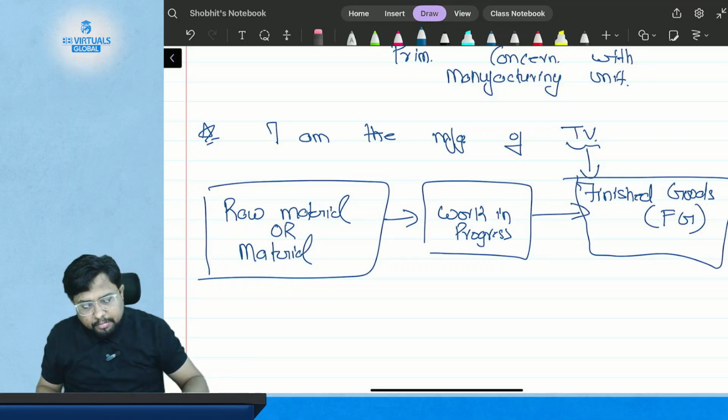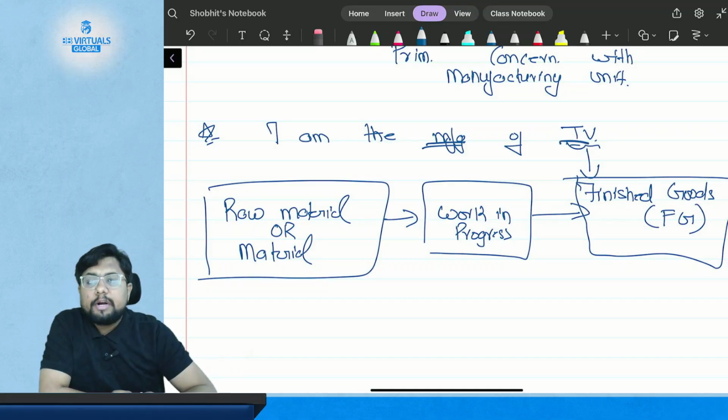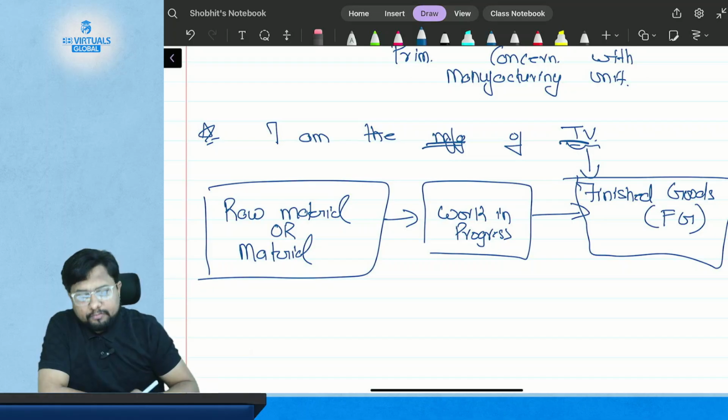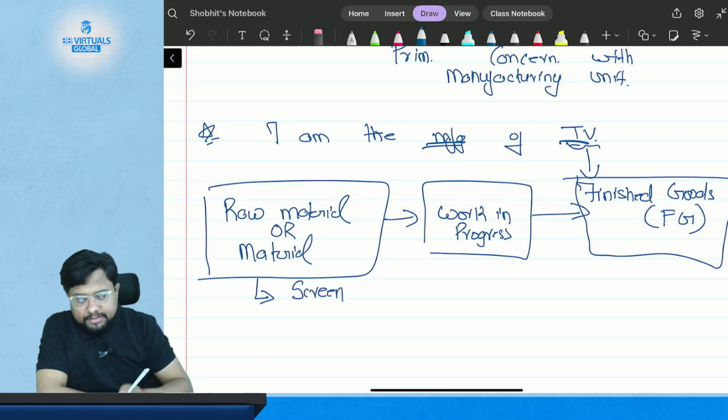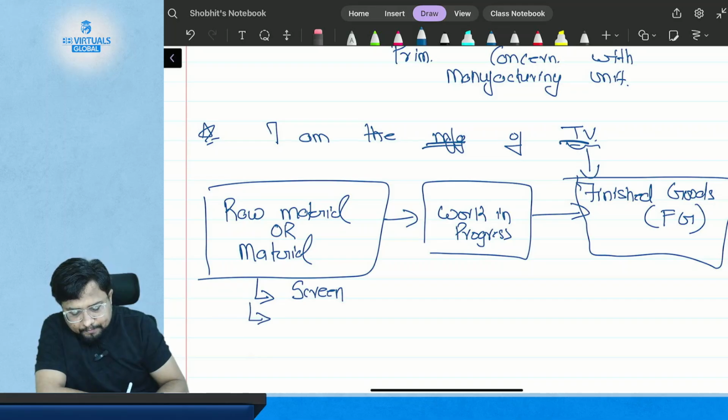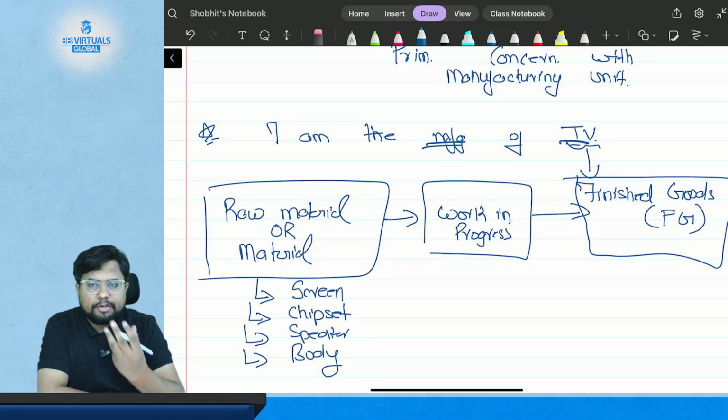Now suppose in the example where I am the manufacturer of TV, so TV is my finished goods. What is the raw material of that TV? What things are required to manufacture a TV? The screen. So I acquire screen as my raw material, then chipset, speakers, and then the plastic body of the TV.